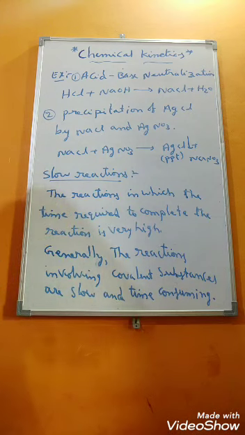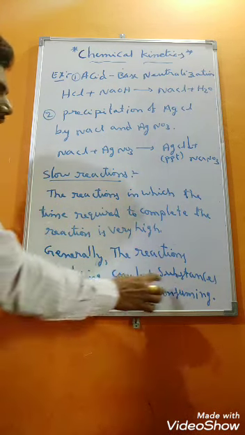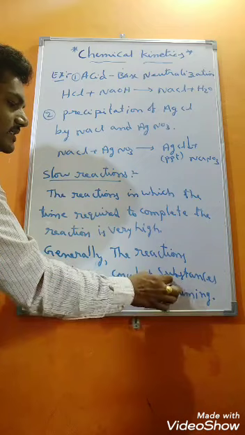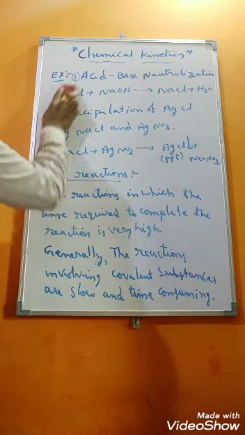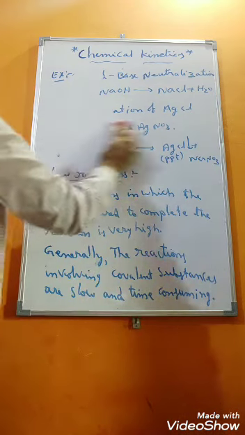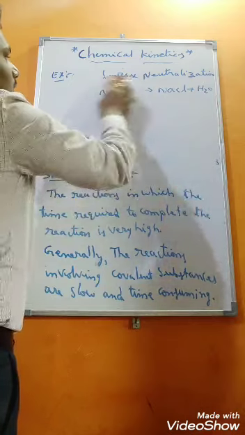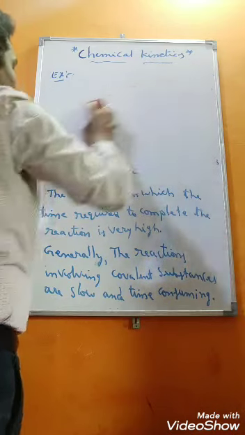So how do we get to know slow reactions means? This is the clue point we have, that is covalent substances are involving. Then we can call those are slow reactions. Then what are the examples of slow reactions, students? We will see now. For example, you can take a known example.